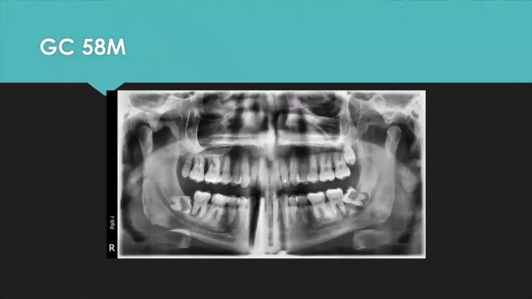This first pan here is a patient of mine. He is a 58-year-old male who was referred to me by his periodontist for evaluation of teeth 17, 18, 31, and 32. There's obviously a lot going on here. You can see some caries on number 17. He has resorption on 32. But what's most striking is the amount of periodontal disease you see between 17, 18, 31, and 32.